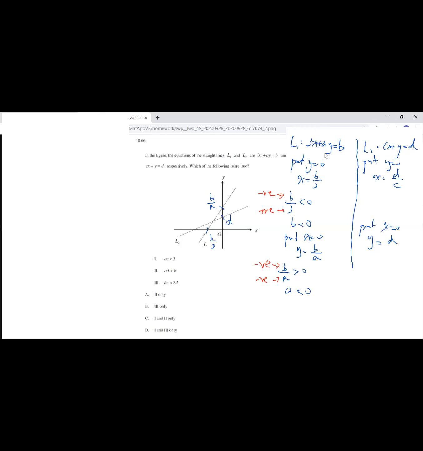From the diagram, this is the y-intercept d, okay? And d is above the x-axis, which means that d should be larger than 0. And then we go back to the x-intercept. The x-intercept of L2 is here. This is d over c. And d over c should be less than 0, right? On the left-hand side of the y-axis. And now we have already found that d is positive. And then c should be negative, in order to make the fraction less than 0. So c should be less than 0.